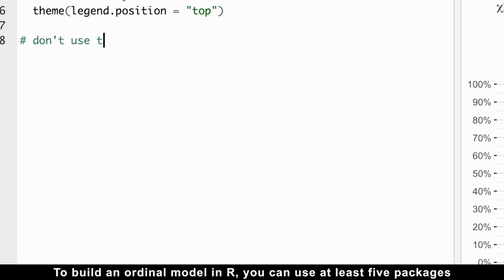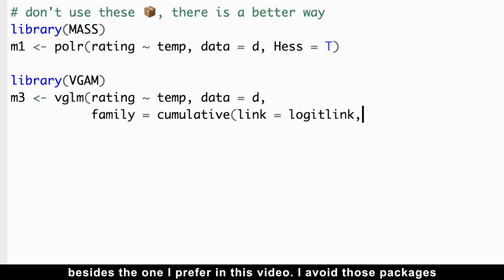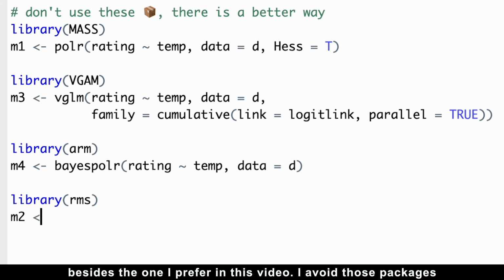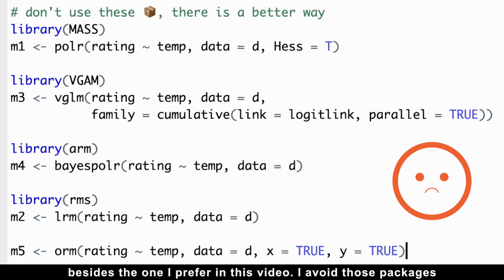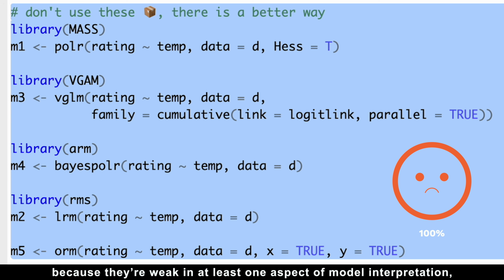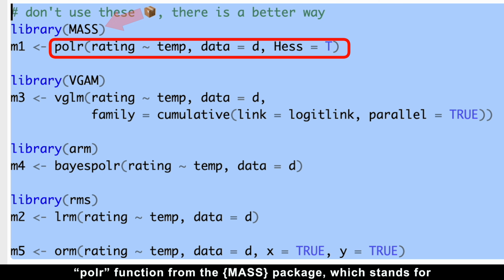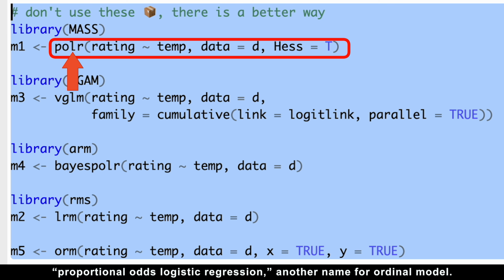To build an ordinal model in R, you can use at least 5 packages besides the one I prefer in this video. I avoid those packages because they are weak in at least one aspect of model interpretation, and I want to save you time. A common choice in tutorials is the polr function from the MASS package, which stands for proportional odds logistic regression, another name for ordinal model.